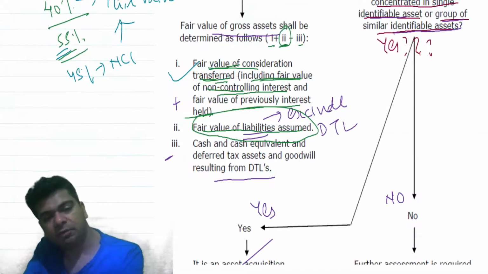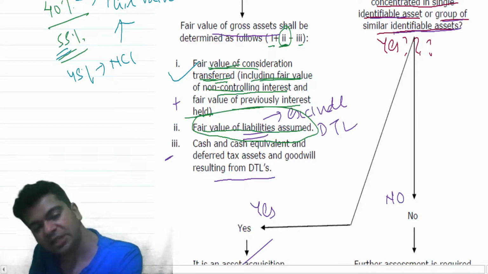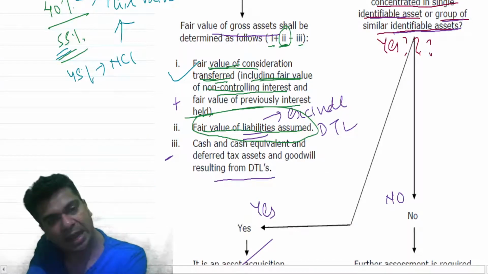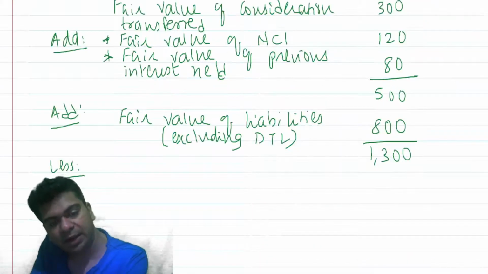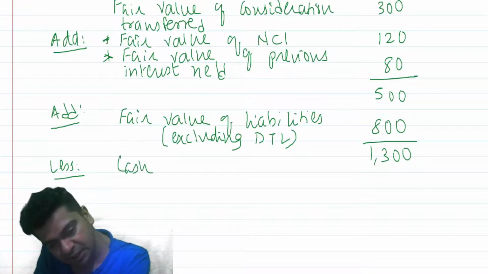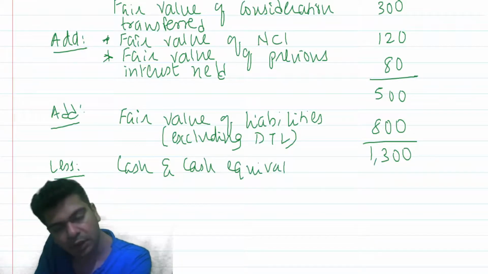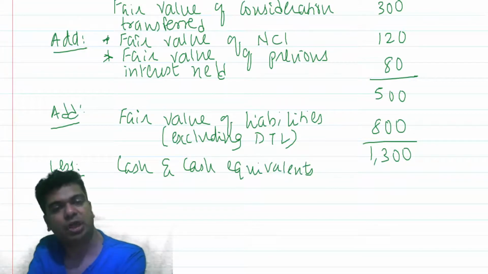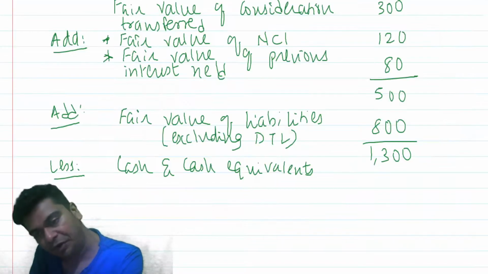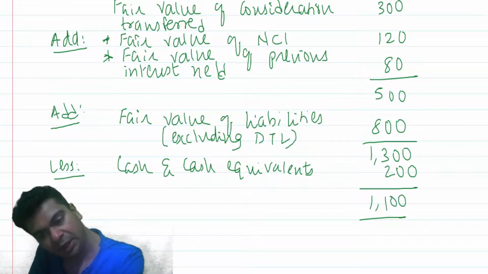If I again return to the concentration test, I am supposed to deduct cash and cash equivalents. And if there is any deferred tax asset, I should be deducting that too. There aren't any over here, but yes, I will deduct cash and cash equivalents. Let me check with the question. Cash and cash equivalents are 200. So this gives me 1100.